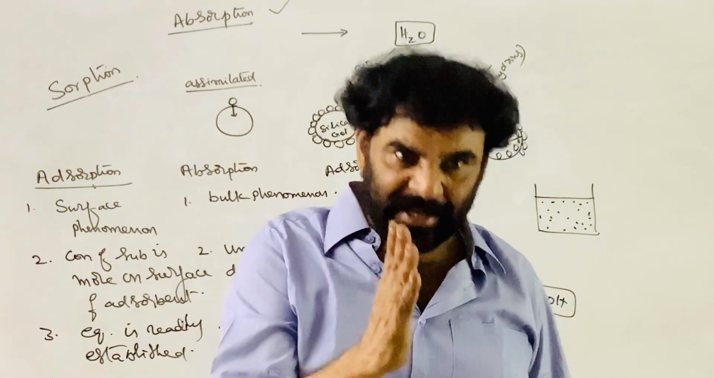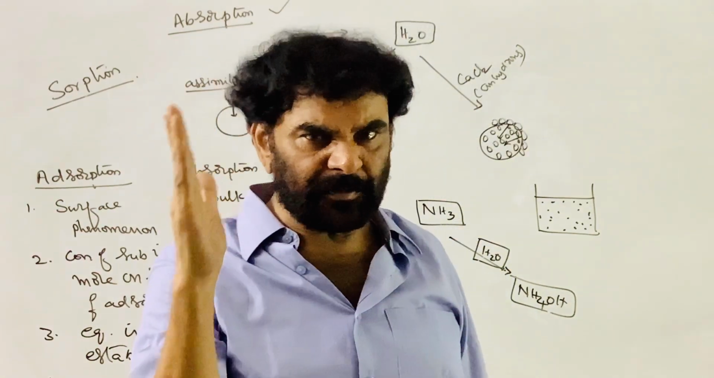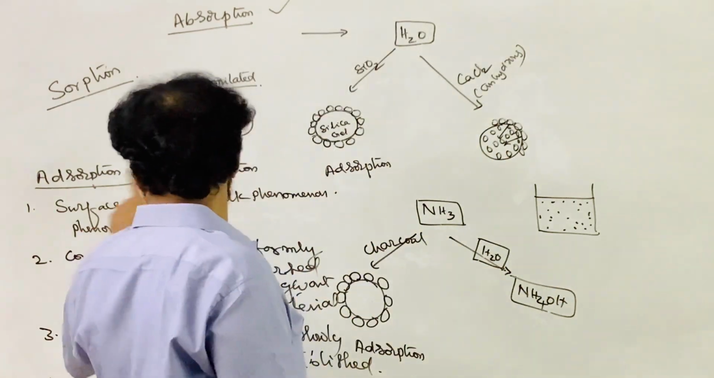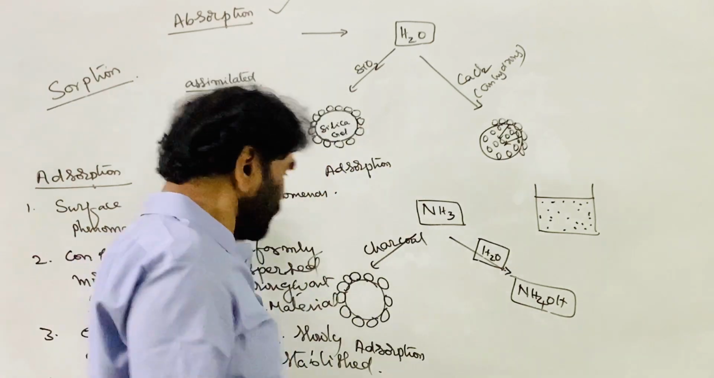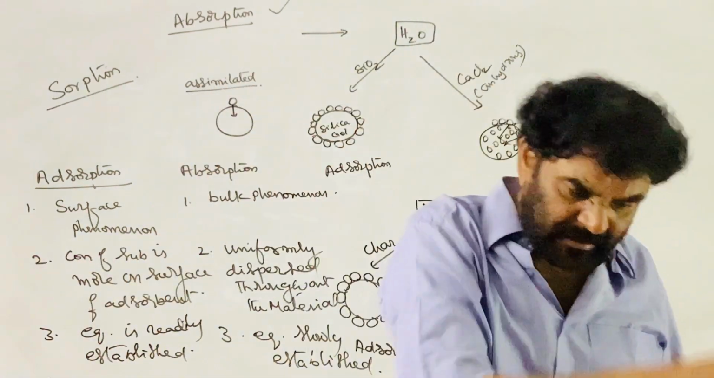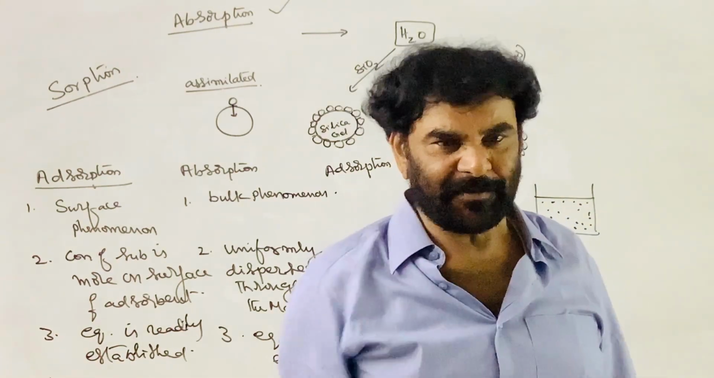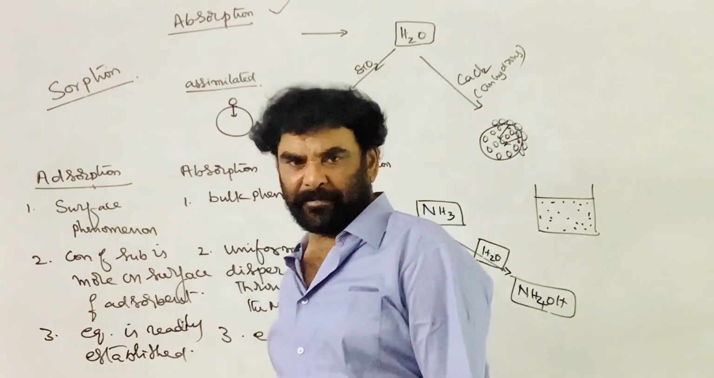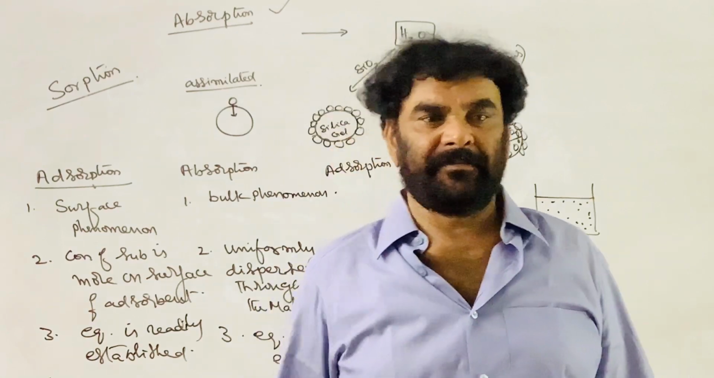So again, defining sorption: exclusively absorption is not possible. Absorption comes through adsorption. For absorption to take place, the molecule first has to come and sit on the surface of the adsorbent, which is known as adsorption. After adsorption, absorption.